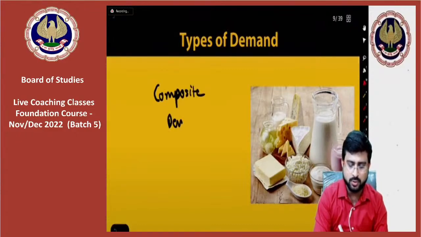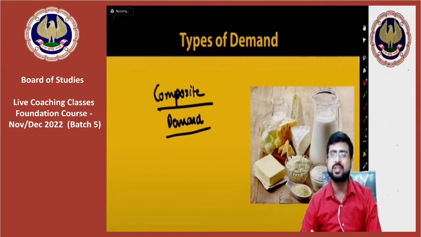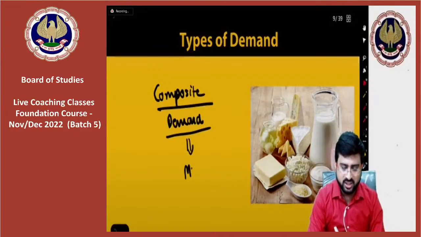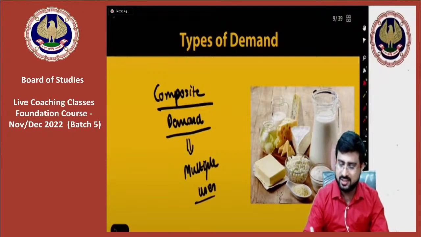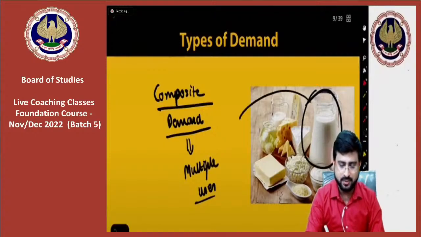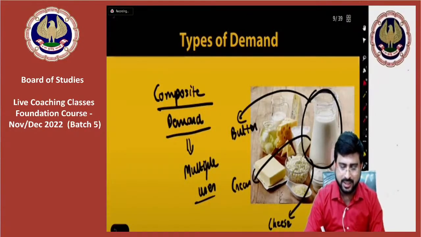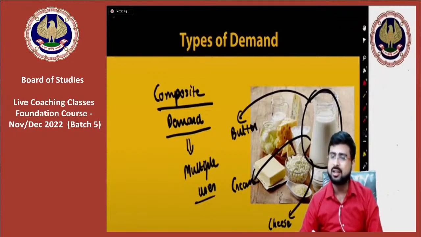Sir, what is composite demand? My dear friends, composite demand is basically demand for commodities which have multiple uses. I will give you an example, friends. Let's say milk. Milk is used to extract butter. Milk is used to extract cheese. Milk is used to extract cream, and there are so many other uses, my dear friends, that milk has.